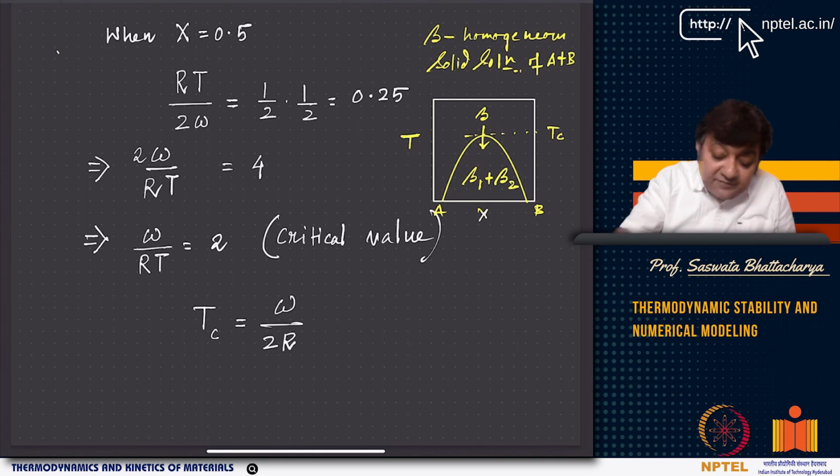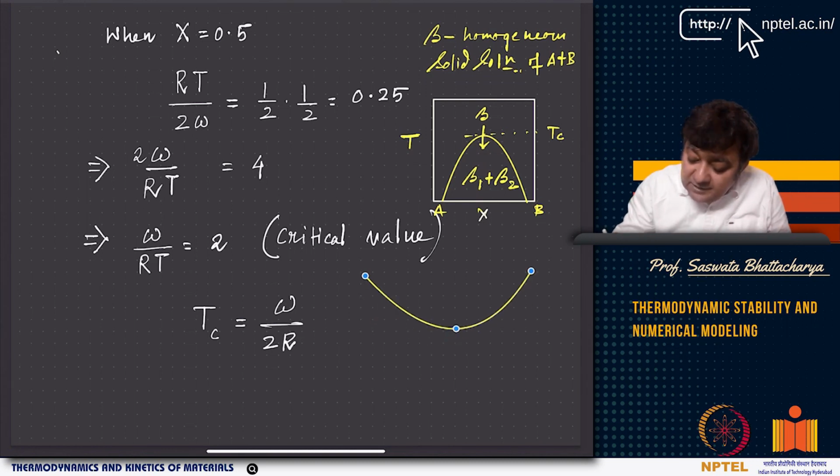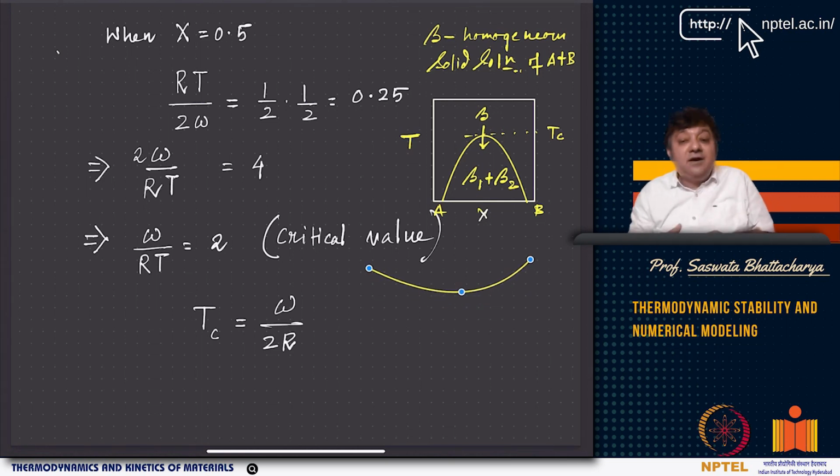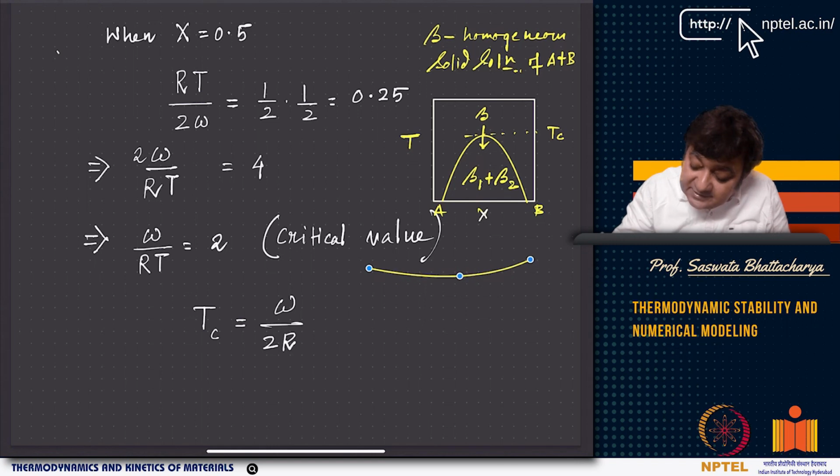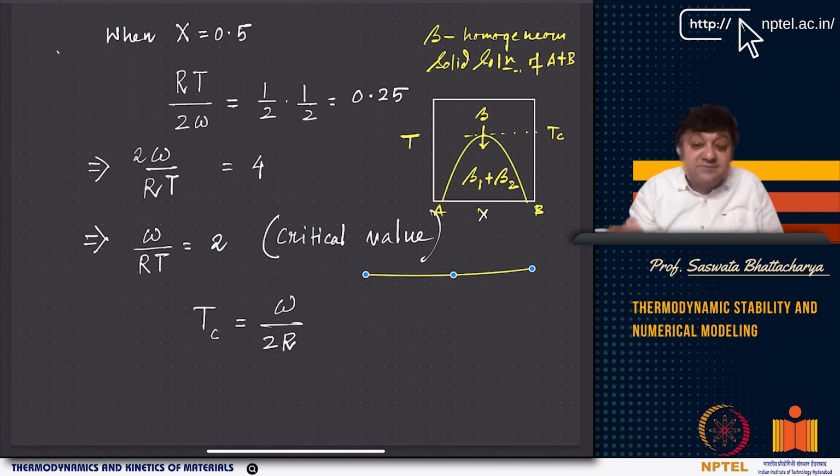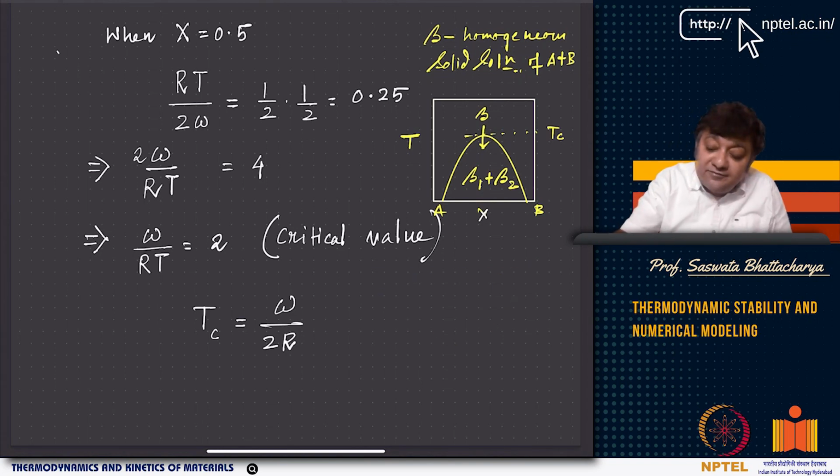If I draw, it becomes much flatter, right? The energies become much flatter. As you are approaching Tc, the energies start becoming flat. So at T equal to Tc, you have some sort of a neutral equilibrium. Any state is possible. You cannot really apply the normal way of applying thermodynamics.